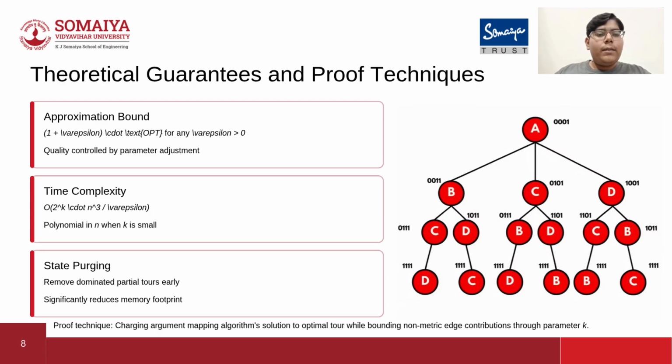Furthermore, look at the time complexity. It is big O of 2 raised to k times n cubed divided by epsilon. Because k, the number of bad edges, is usually very small in the real world, this formula is effectively polynomial in n. The proof technique relies on a charging argument mapping the algorithm solution back to the optimal tour while strictly bounding those k non-metric contributions.